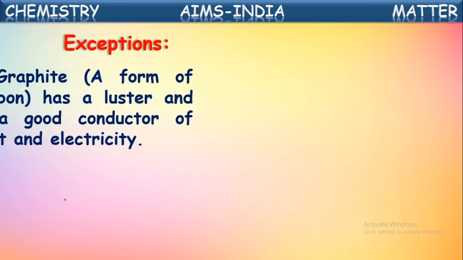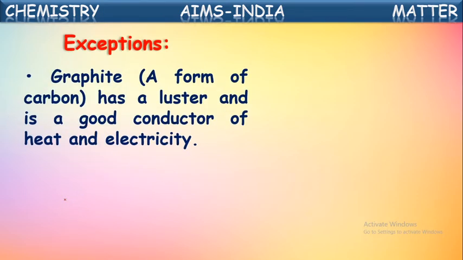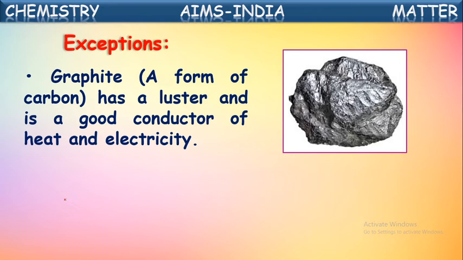Let us see those. First one, graphite. Graphite is a form of carbon which has luster and it is a good conductor of heat and electricity. Even this graphite is best used in electrical reactions as electrodes. Even in batteries this graphite is used as an electrode, because even though graphite is made up of non-metal, it is a good conductor of heat and electricity.